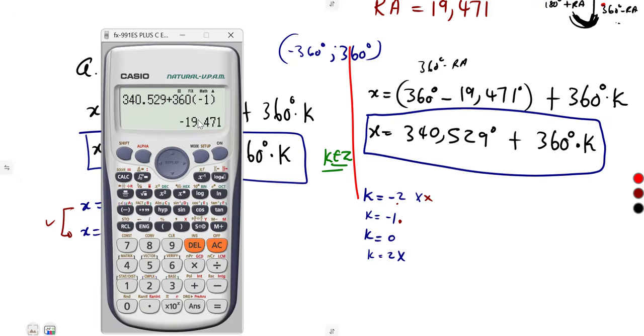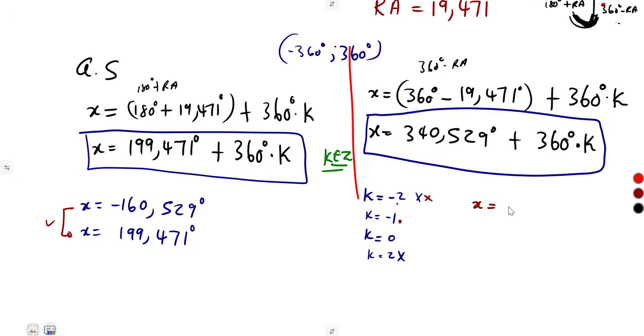So this is going to give us negative 19.471. It is within this interval. So x can be equal to negative 19.471 degrees. Let us move on.